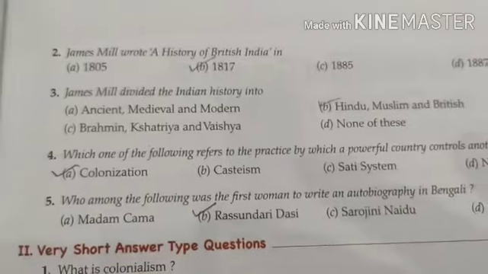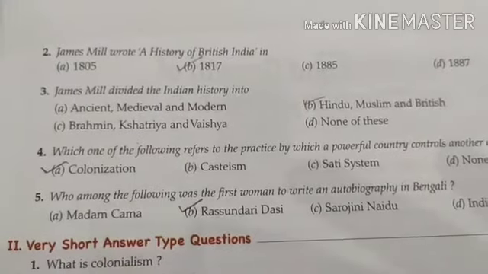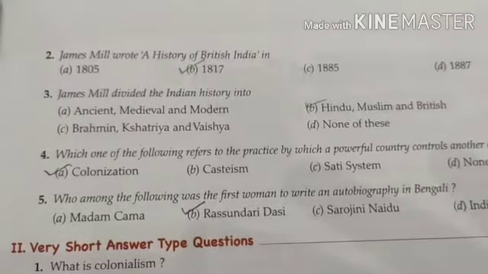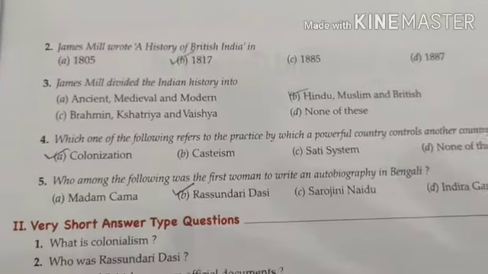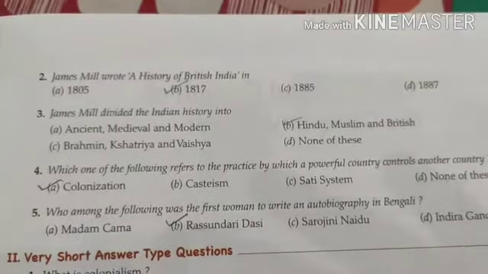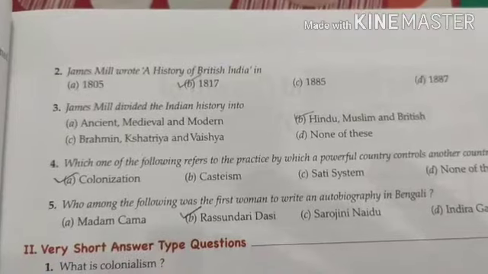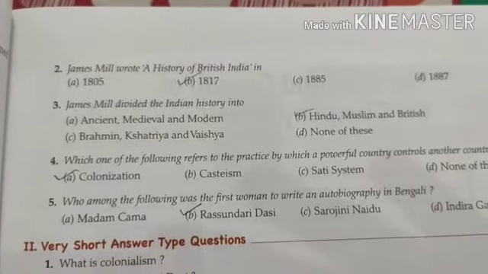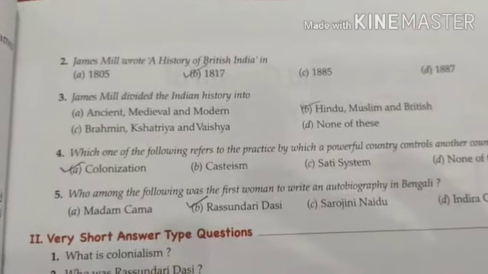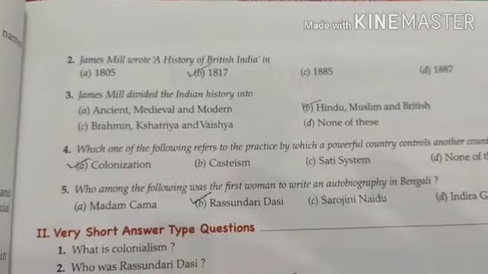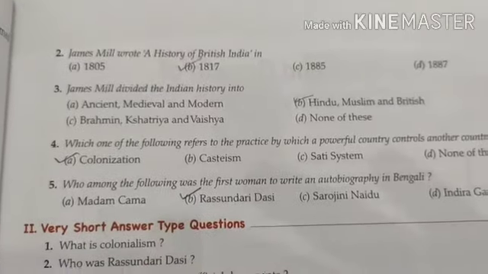Okay, the third question is, James Mill divided the Indian history into. James Mill, according to his study, divided the Indian history into different periods: ancient, medieval, modern, Brahmin, Kshatriya and Vaishya, Hindu, Muslim and British, or none of these. Hindu, Muslim and British is the right answer.